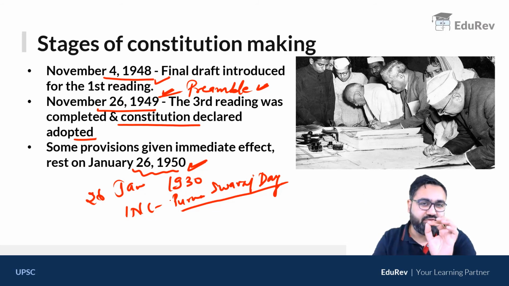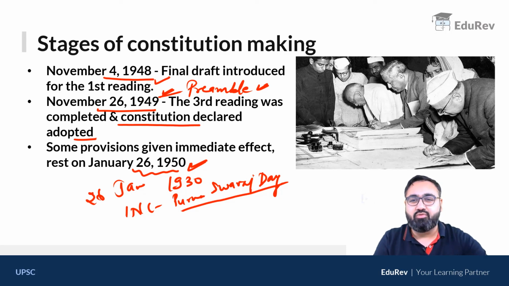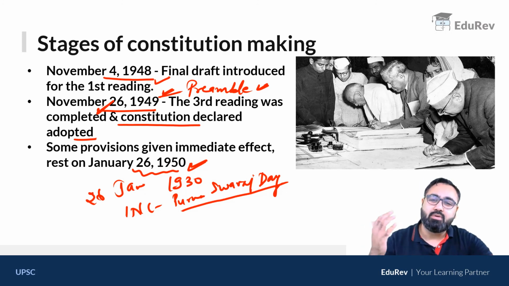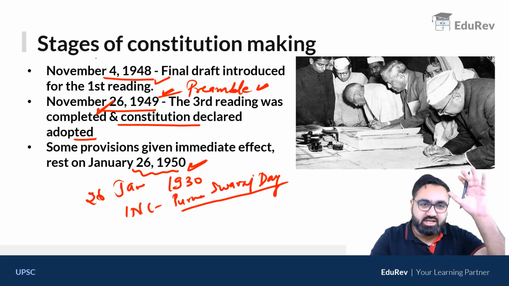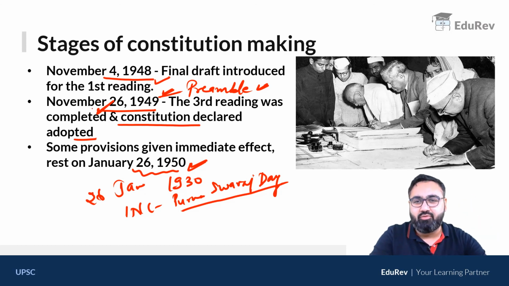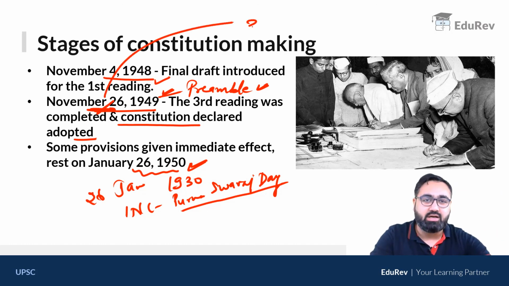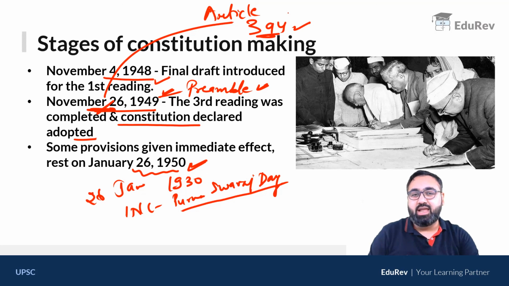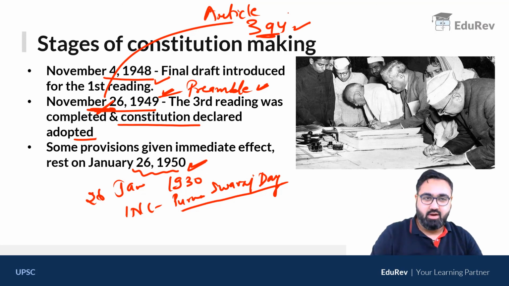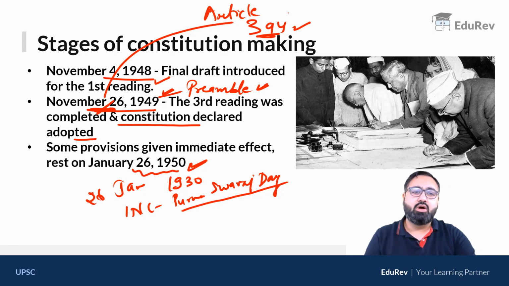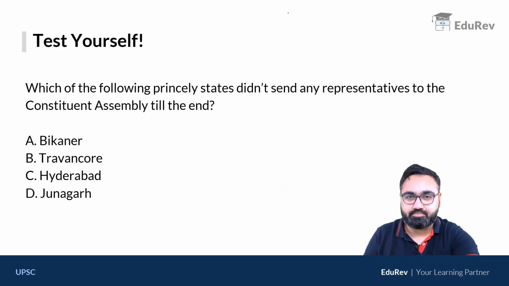However, remember there were some features of the Constitution that came into force on 26 November itself. Features such as citizenship, elections, etc. In fact, a list of articles is given which came into force on 26 November itself. That list of articles in itself is in Article 394. So remember the fact, Article 394 contains a list of those articles that came into force on 26 November itself. But most part of the Constitution came into force only 2 months later, that is on 26 Jan 1950.